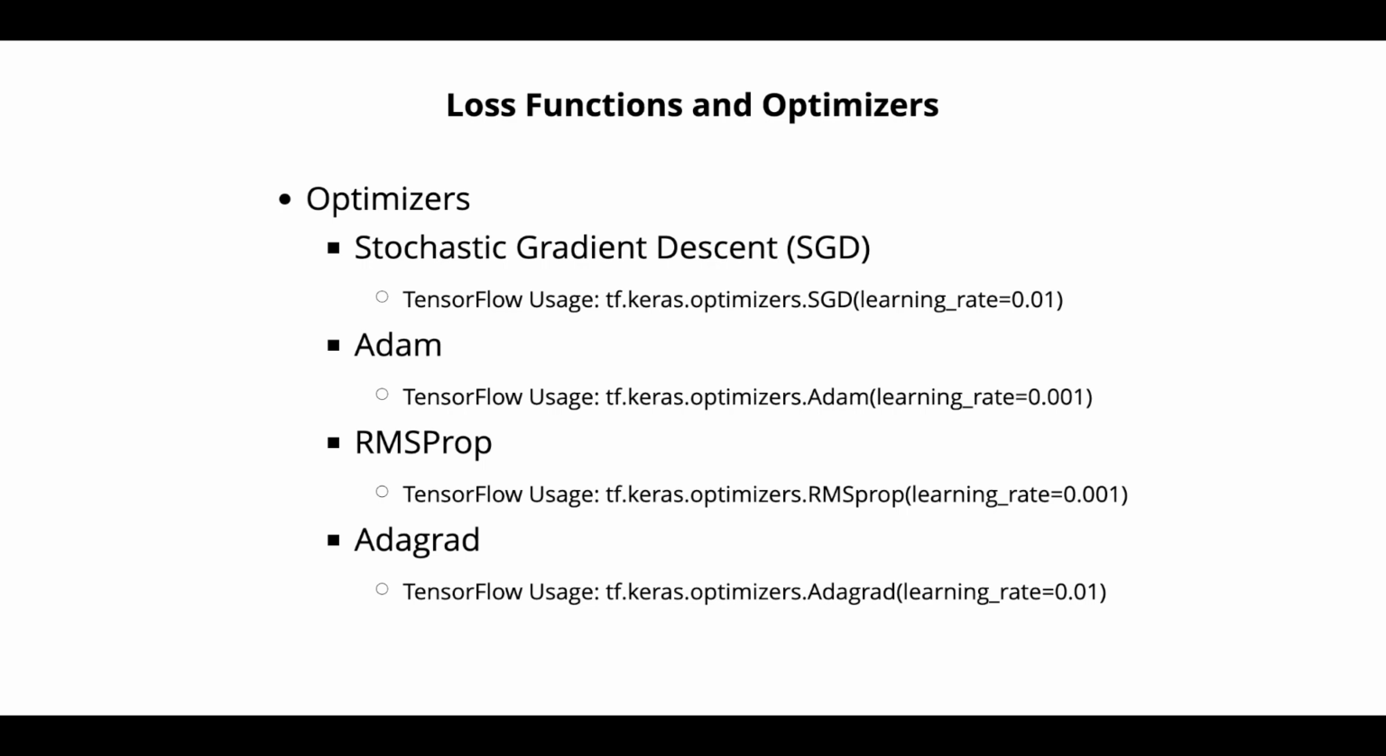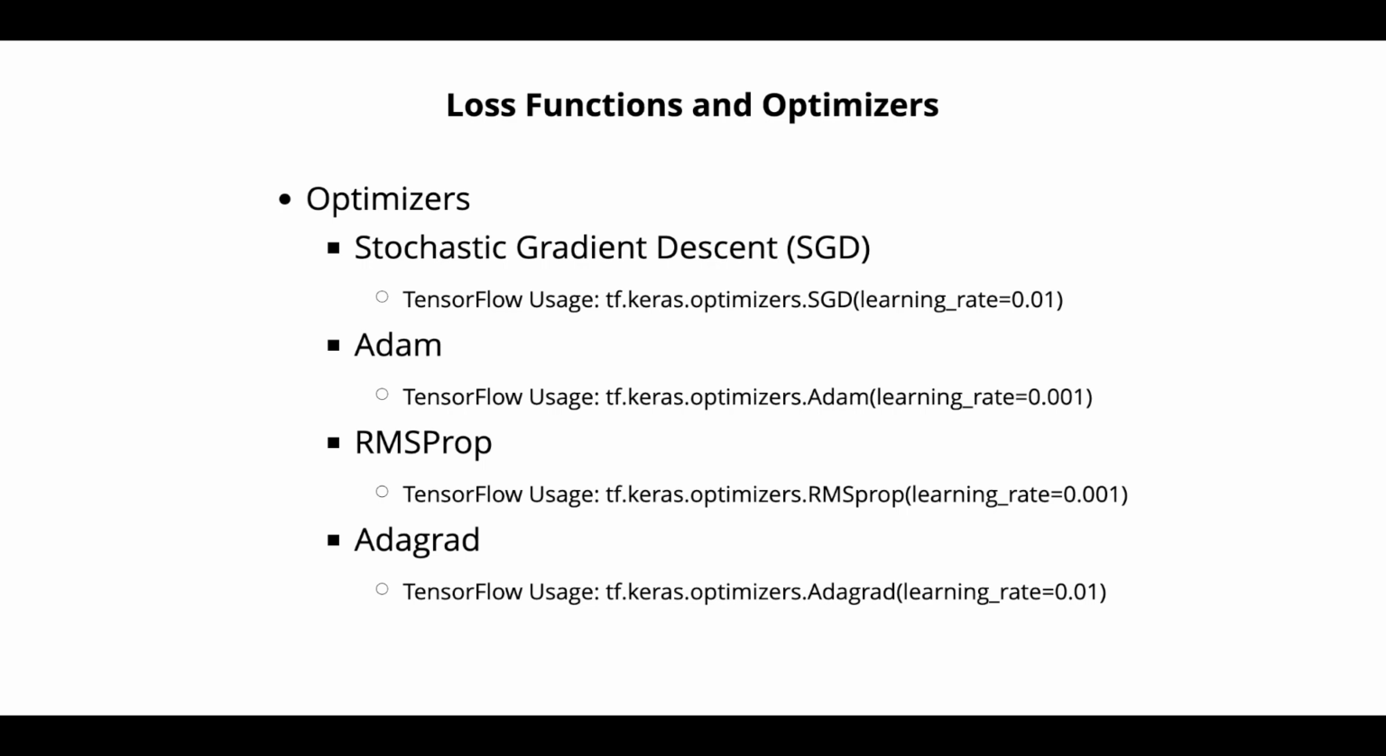RMSProp, which we saw above. Root mean square propagation. That's what RMSProp stands for. It adjusts the learning rate for each parameter based on the magnitude of recent gradients. It prevents the learning rate from decreasing too fast for frequently occurring parameters. How do you use it in TensorFlow? tf.keras.optimizers.RMSprop, learning rate of 0.001.